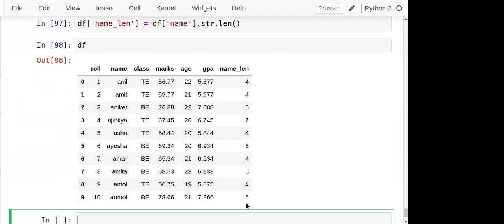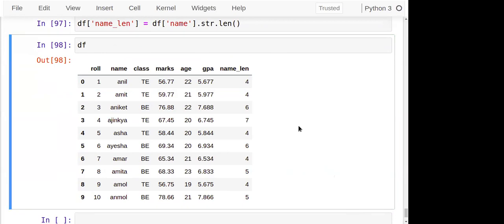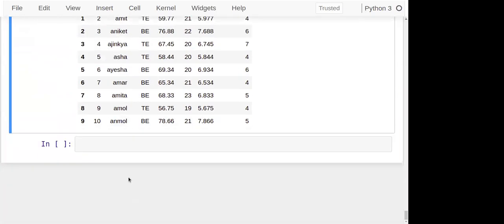Fine. So any sort of operation that you want, you can add it. You just have to analyze this data, perform operations, and create your data frame. There are so many such methods like replace, repeat, count, starts with, ends with, find, swap case, is upper, is lower. All these methods we can apply to the data frame, specifically for the string data.